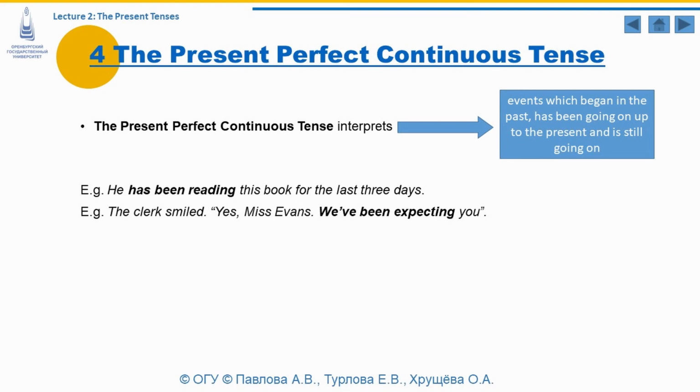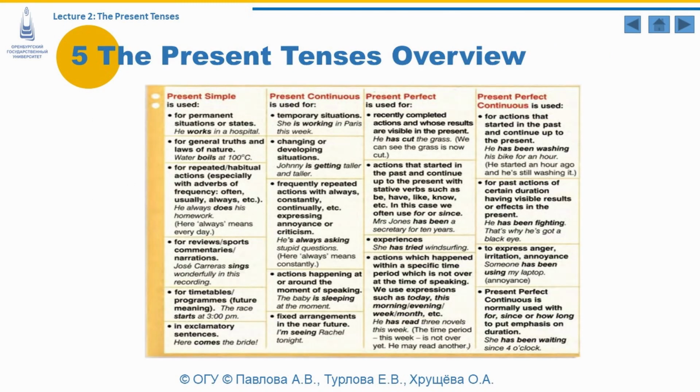The clerk smiled. Yes, Miss Evans, we've been expecting you. We've been expecting you is the verb form that is used in the present perfect continuous tense, and it indicates the event which began in the past and was going on and is still going on, and people are really waiting for this letter to come.